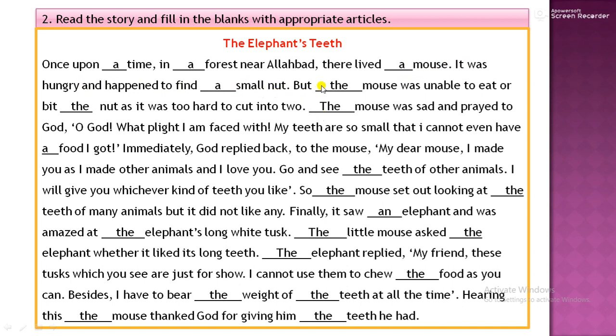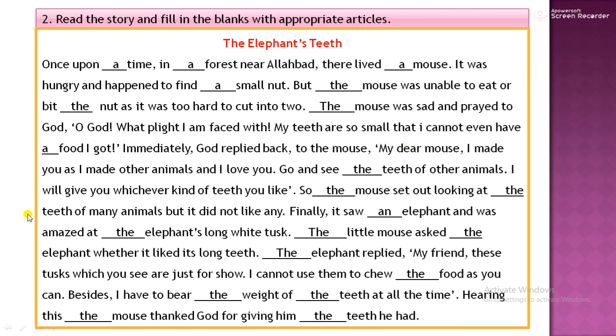The mouse was unable to eat it. Now we are using the for the same mouse. We are repeating again, talking about it the second time, then we use article the. It was unable to bite, bit, bitten. We will use the second form, so bit. To bite the nut as it was too hard to cut into two. The mouse, the same mouse, we are repeating again, so you can use the article.